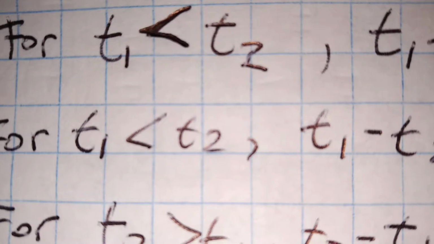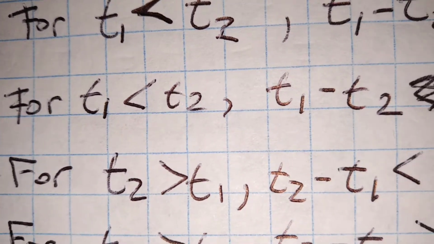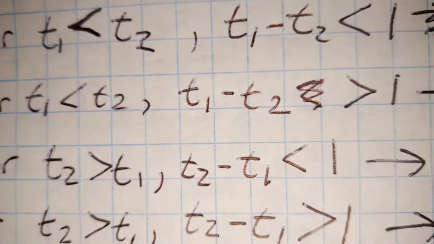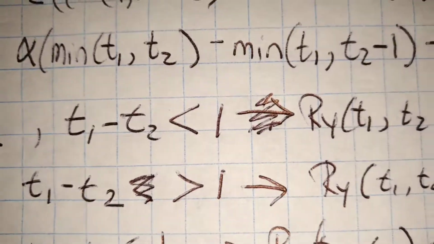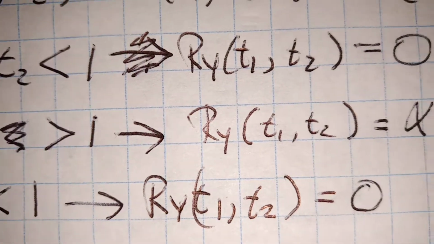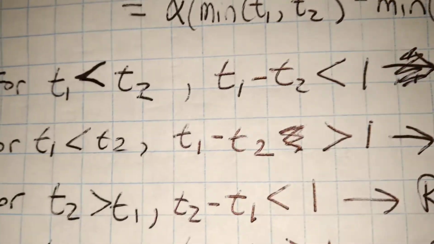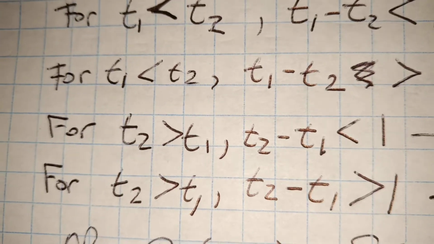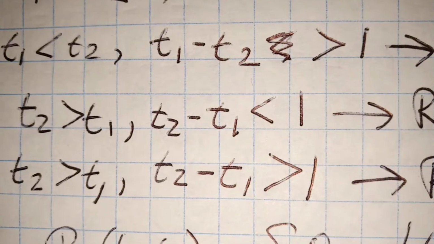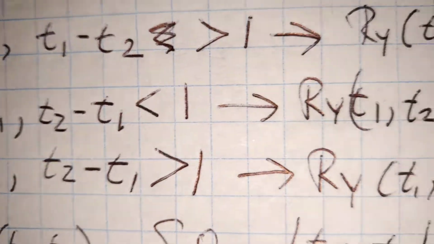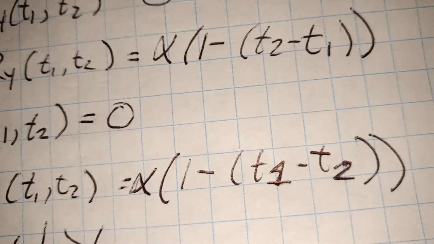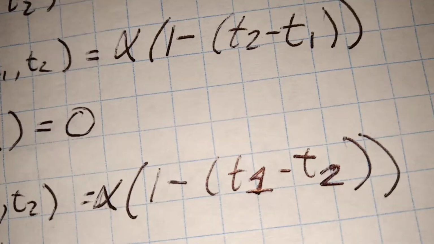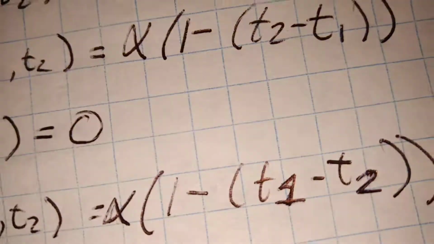For the next condition, we have T2 greater than T1, and T2 minus T1 less than 1. Similar to the first condition, you end up with autocorrelation equal to 0. And for the last condition, T2 greater than T1 but T2 minus T1 greater than 1, you end up with the autocorrelation being alpha times 1 minus, and this time they're in reverse, so it's 1 minus T1 minus T2.